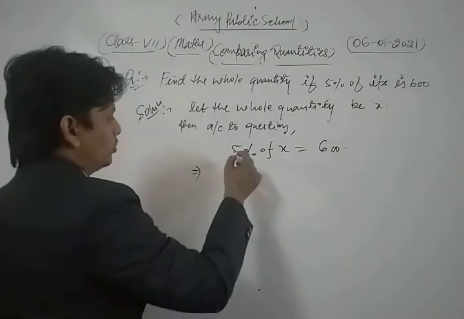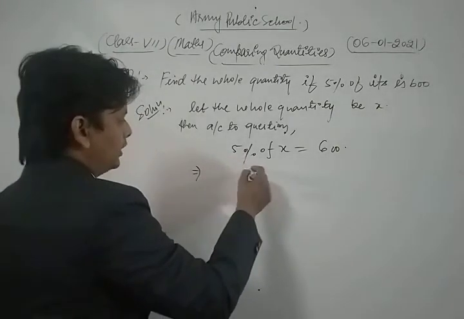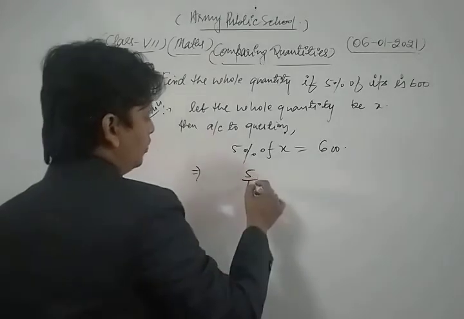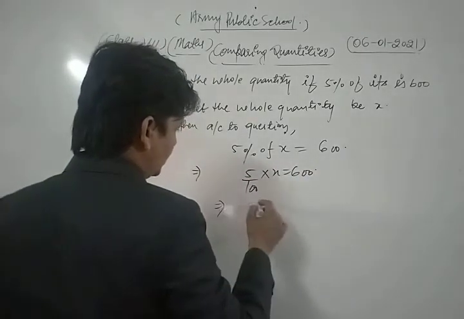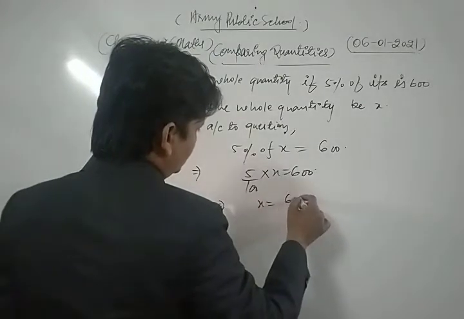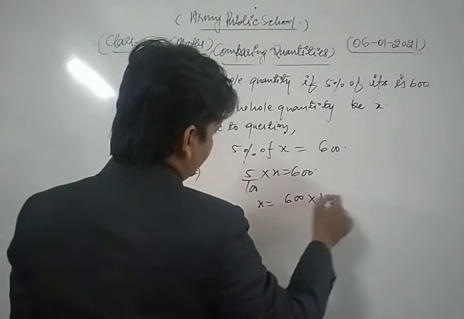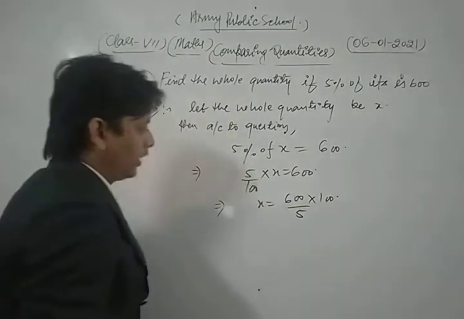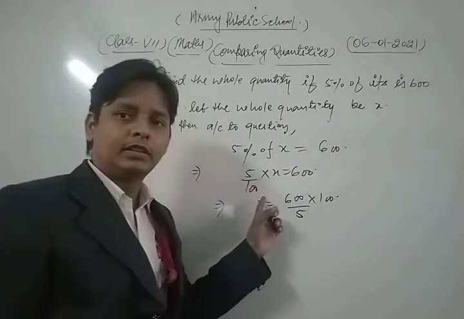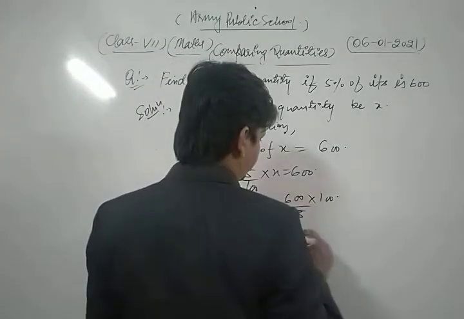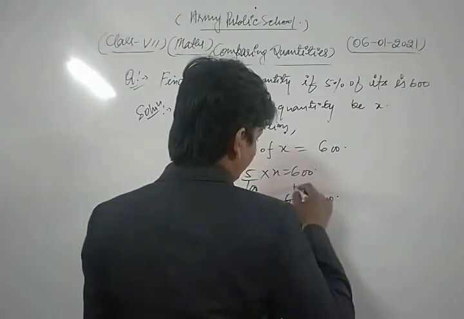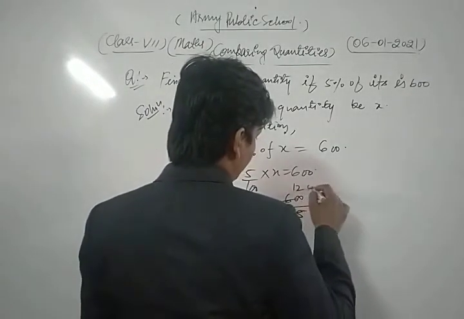So we can solve. The meaning of percentage is 1 upon 100, so we write 5 upon 100. The meaning of "of" is multiply, into x is equal to 600. So we get x is equal to 600 into 100 divided by 5. We transfer here in this way. 5 ones are 5, 5 twos are 10, and 0.